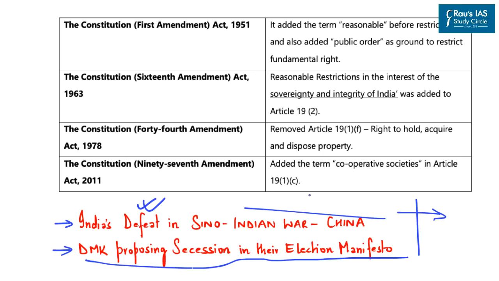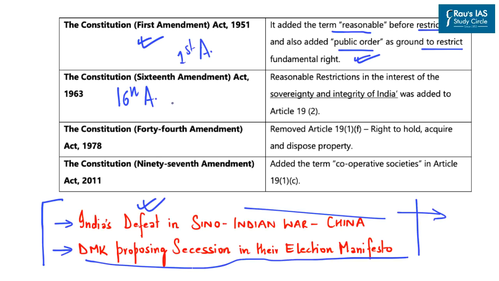So from our prelims perspective, we must know the different amendments which took place in Article 19, since Article 19 has become a contention of debate of late because of increasing cases under sedition and also under UAPA. So the Constitution First Amendment Act added the term reasonable before restrictions in Article 19 Clause 2 and also added public order as ground to restrict fundamental right.